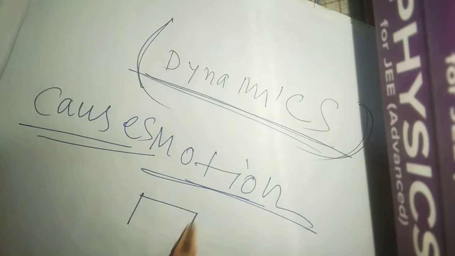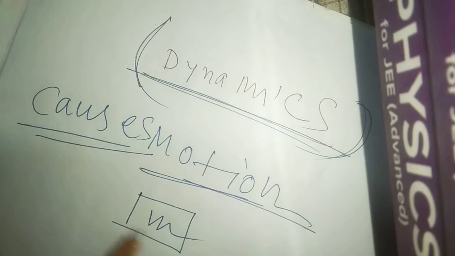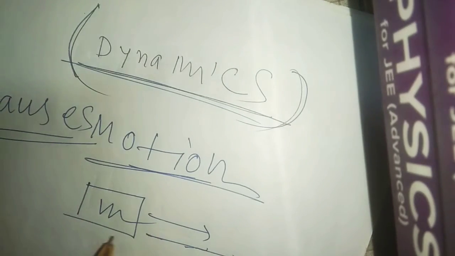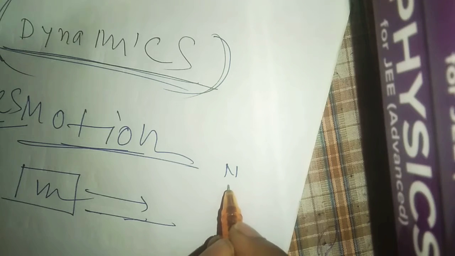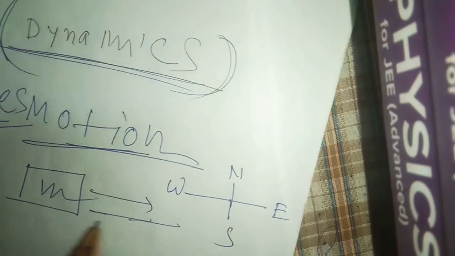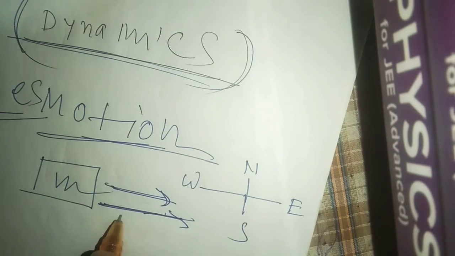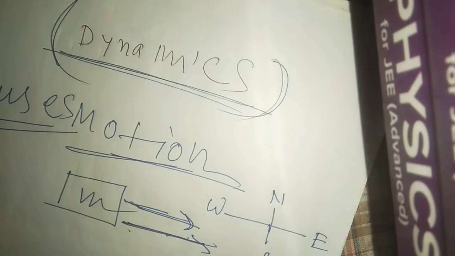If there is an object, whatever mass it has, let's say mass m, and it is in continuous motion in the right direction, I will draw the directions as well. If it is moving in the east direction, why is it moving? What is the cause behind its motion?